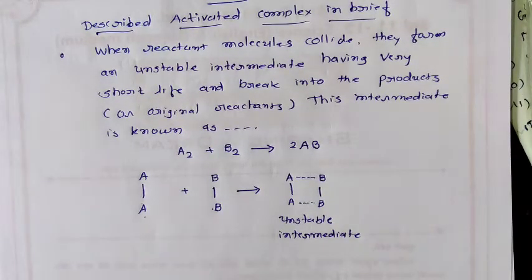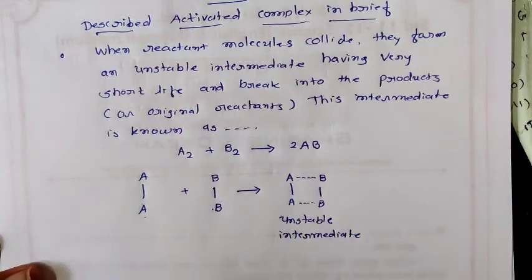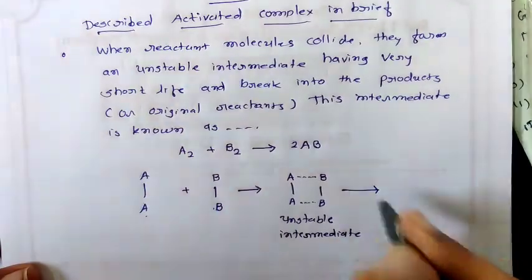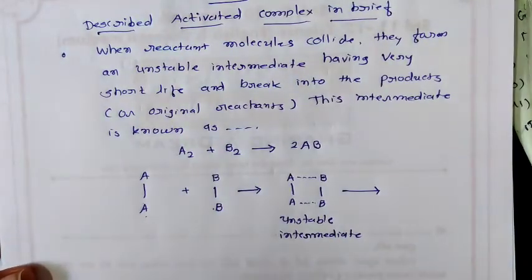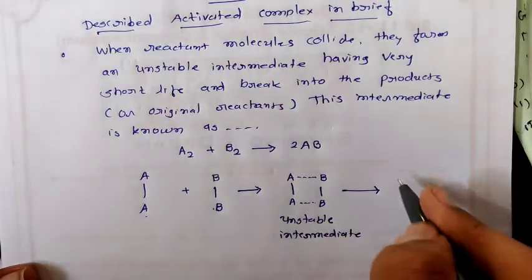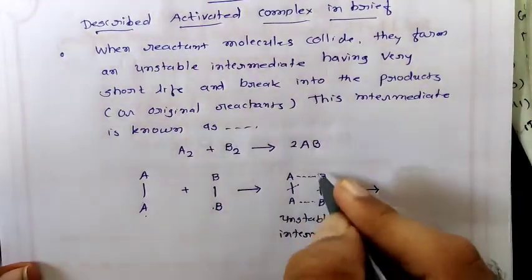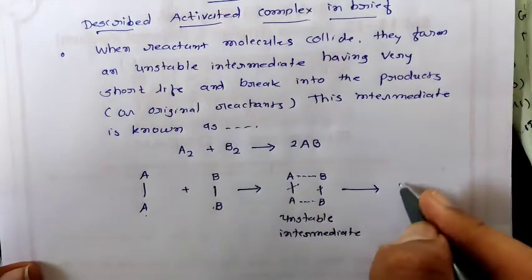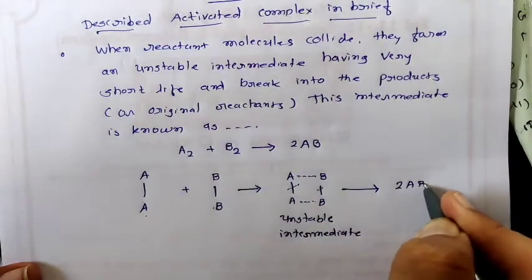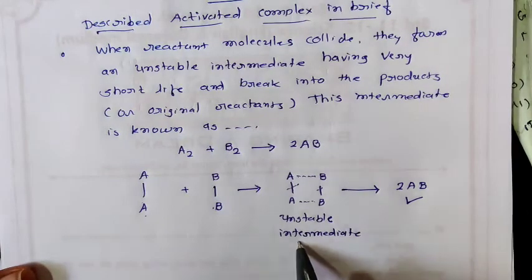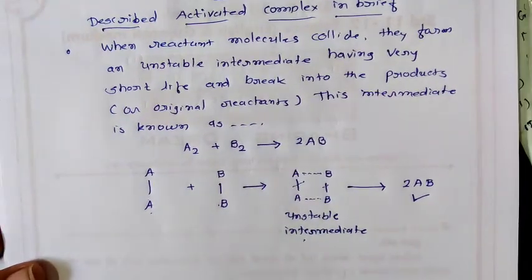When this unstable intermediate is created, then it's time to form product. So it has very short life and breaks into the product. Now this bond becomes very weak, and in AB this bond becomes strong, forming 2AB. The product is obtained. This intermediate is known as activated complex.